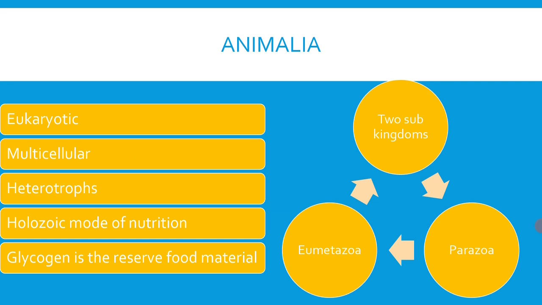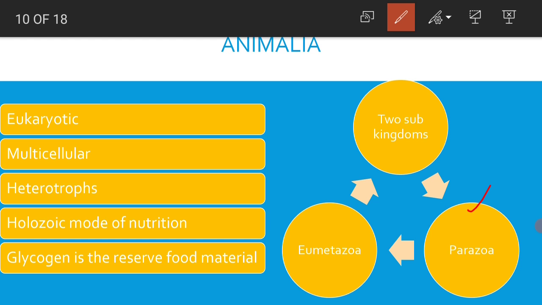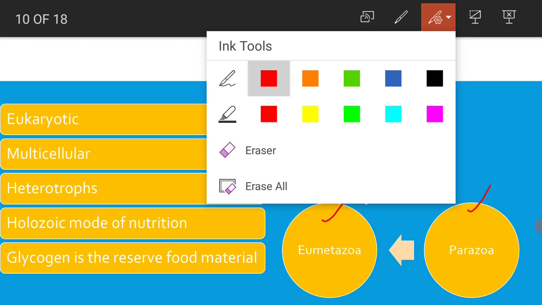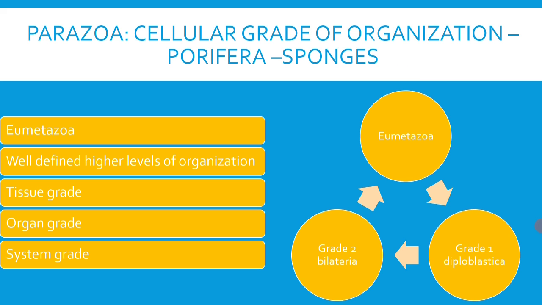And this Animalia kingdom is divided into two subkingdoms, namely Parazoa and Eumetazoa. Eumetazoa are the real metazoans, whereas Parazoa are partial animals. Parazoa is a dead branch, Parazoa is a dead end. That means dead end does not mean it includes dead animals, it includes only live animals, but they have not given rise to any other phyla in the evolutionary tree. So, Parazoa are nothing but partial animals.